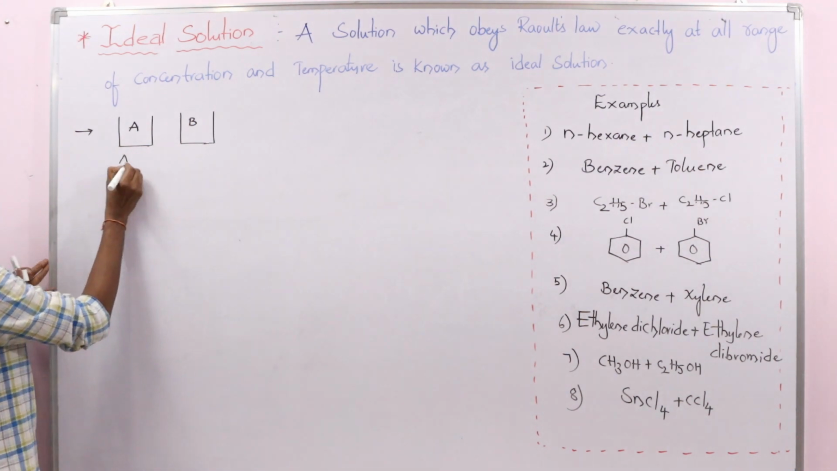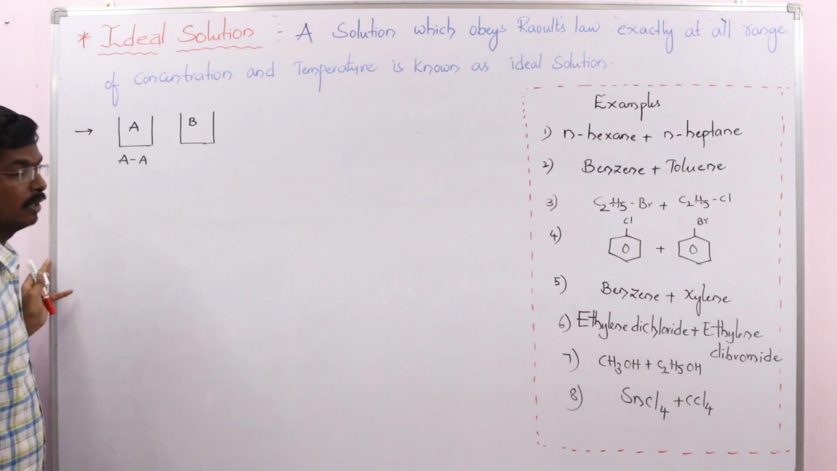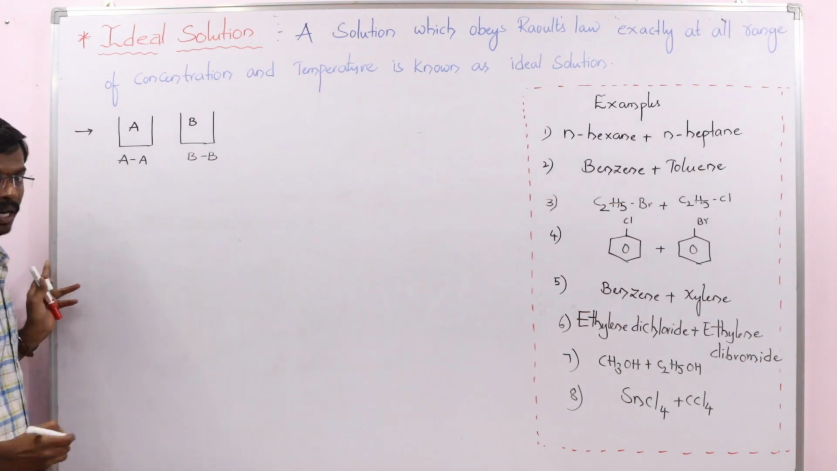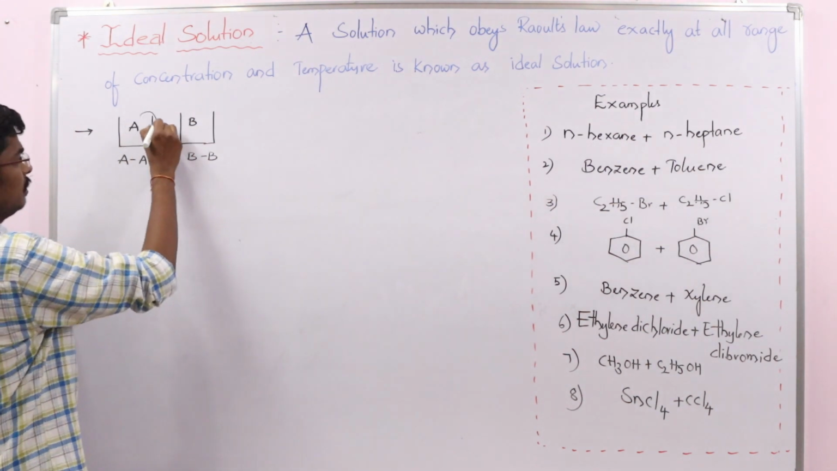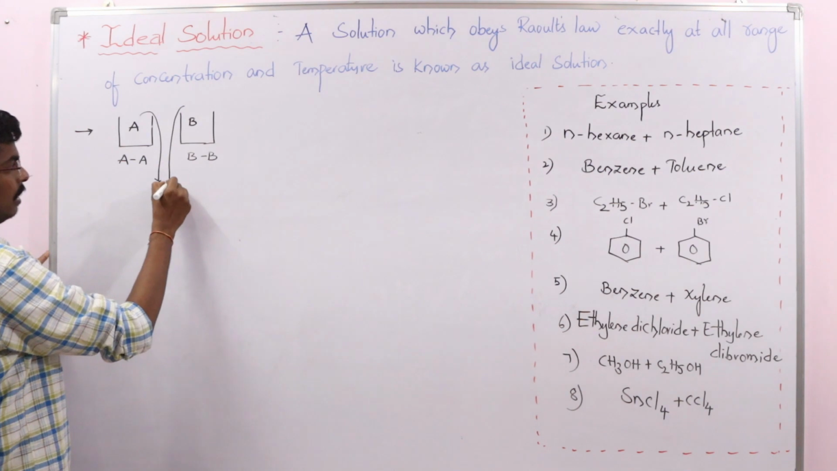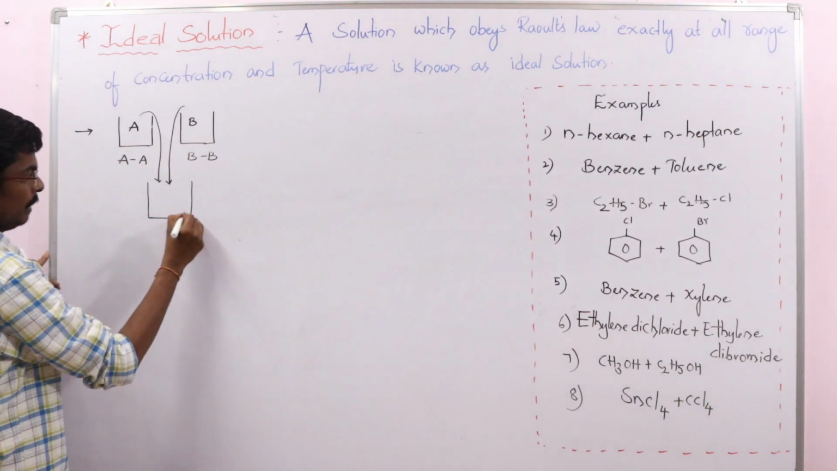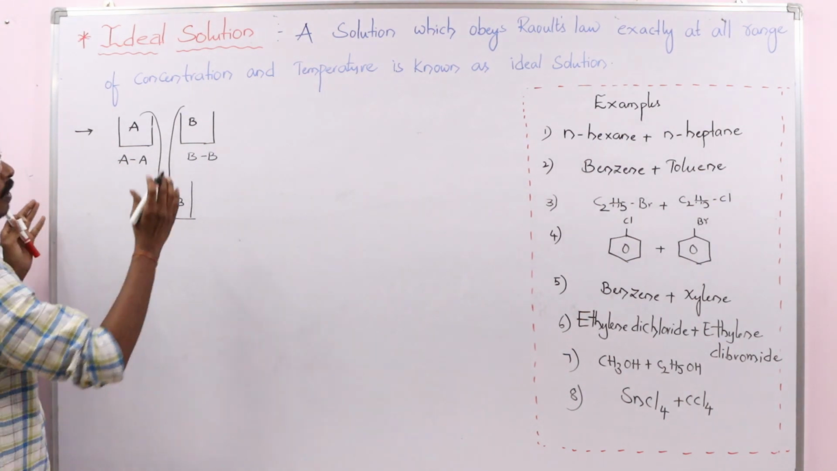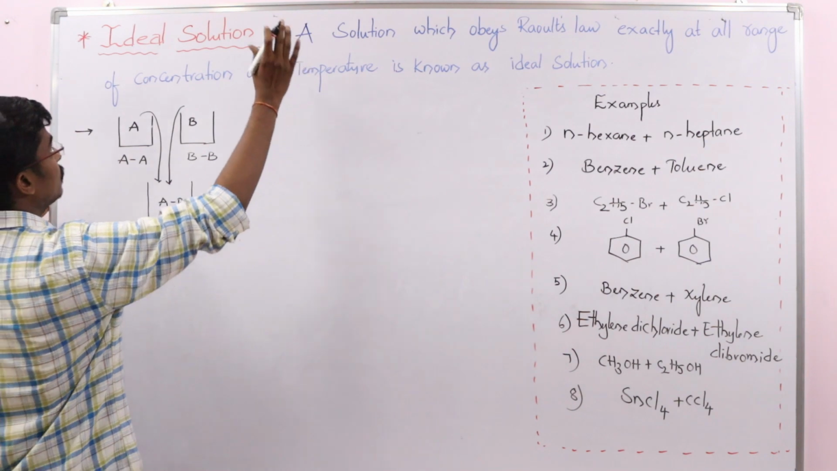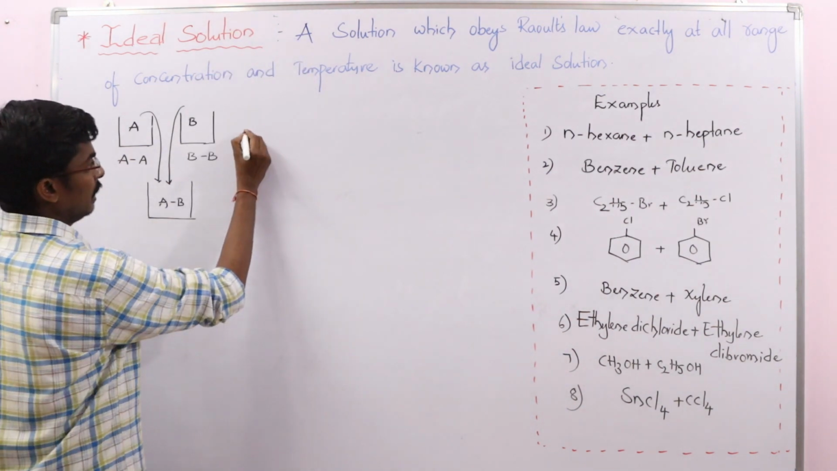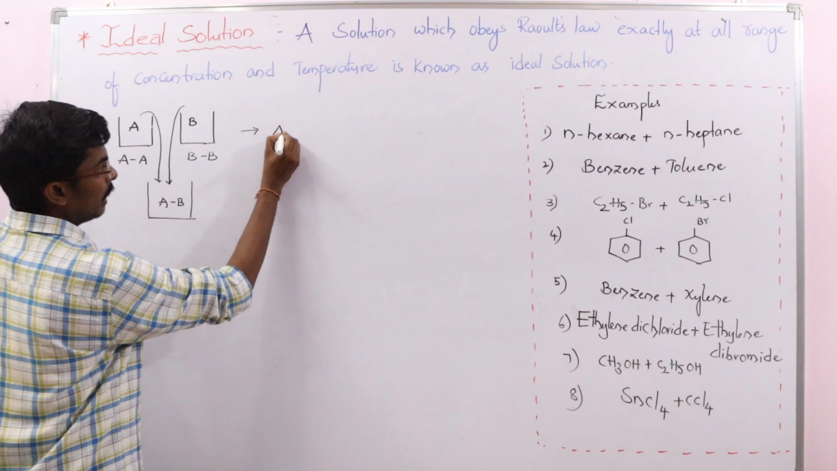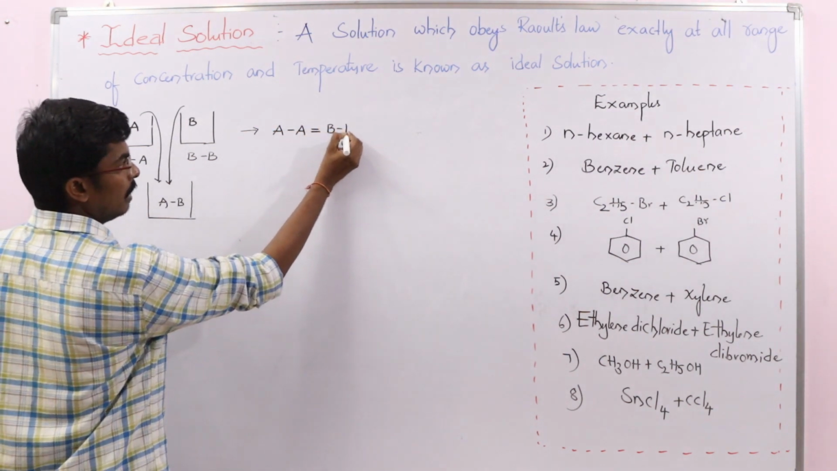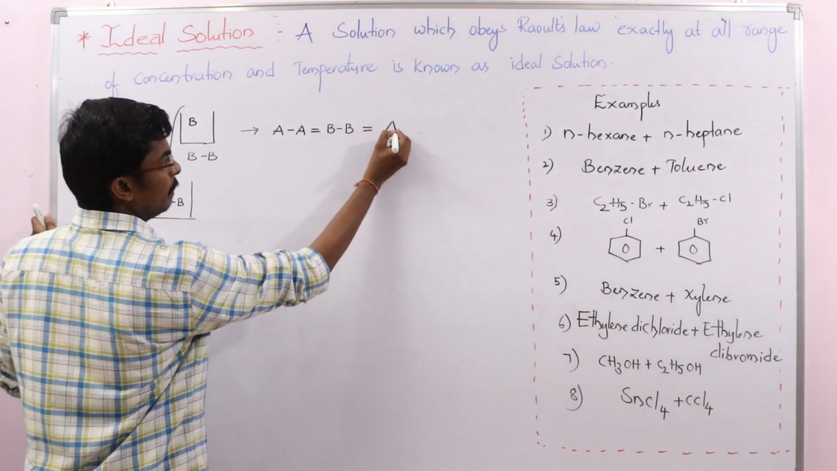In component A, which type of interactions are there? Only AA interactions. In B, we have BB interactions. When I mix these two components, we get AB interactions. So if you want to say a solution is ideal, the molecular interactions between AA and BB must be equal to AB.